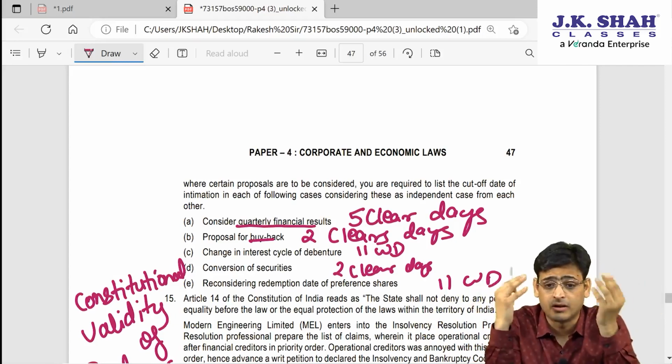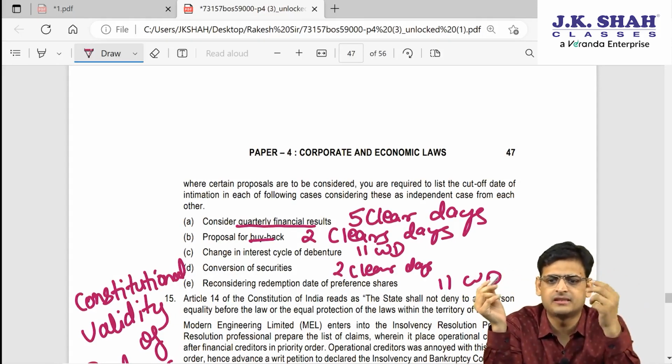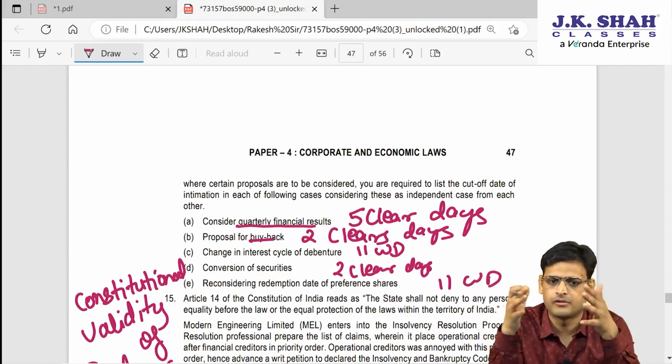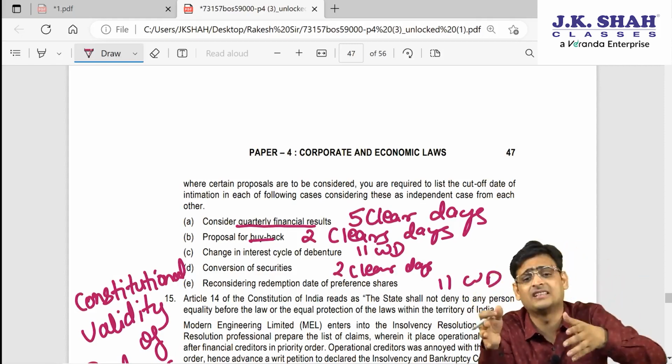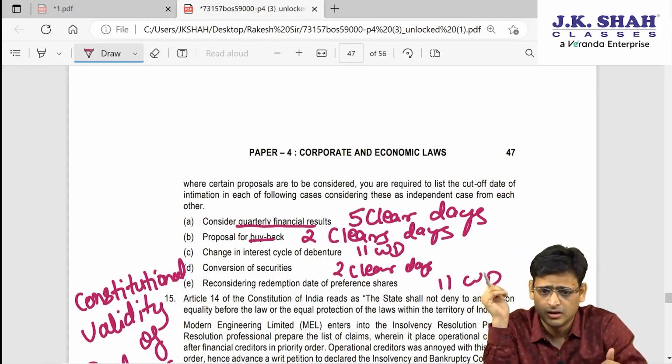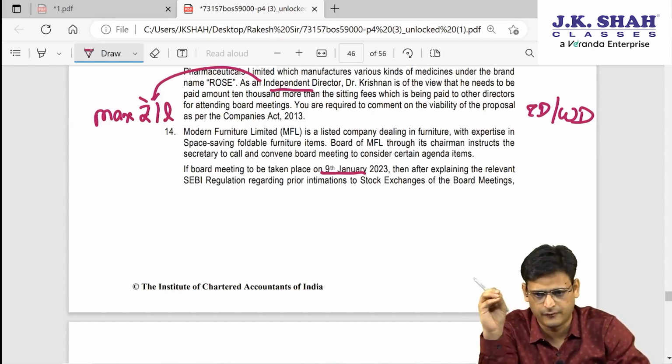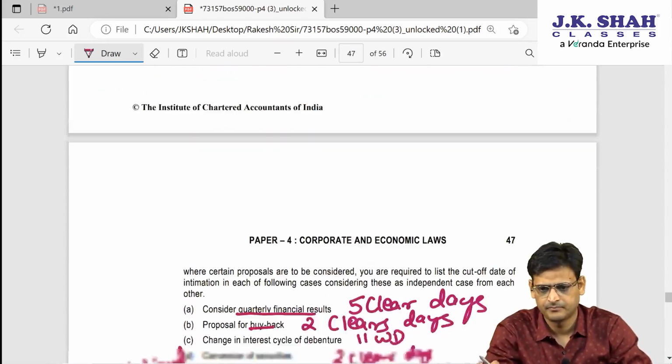When they say working days, you have to understand that whenever they say working days, you have to ignore Saturday and Sunday. So you have to take the answer accordingly. These are the time limits you have to adjust from 9th January, and then you will get the day up to which the board meeting information should have been given.